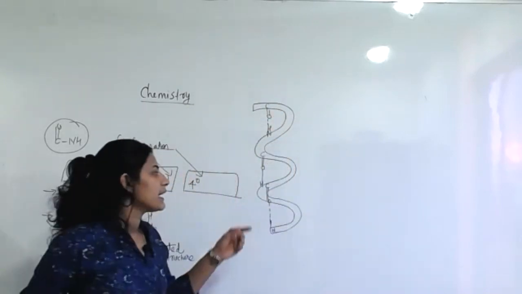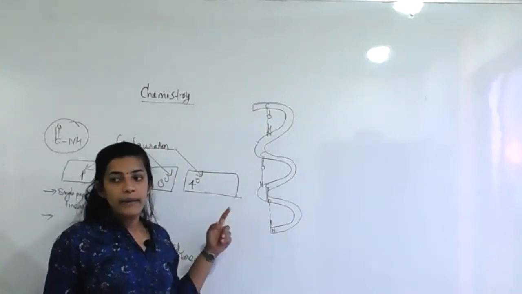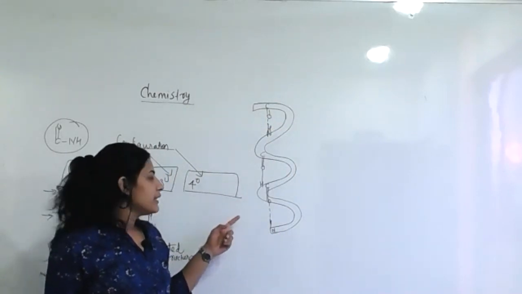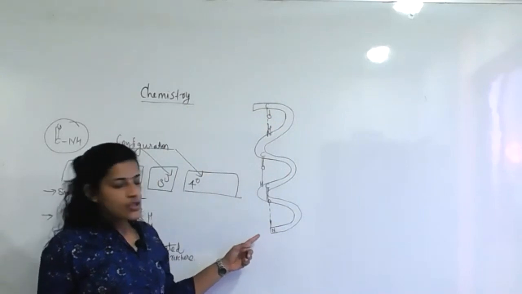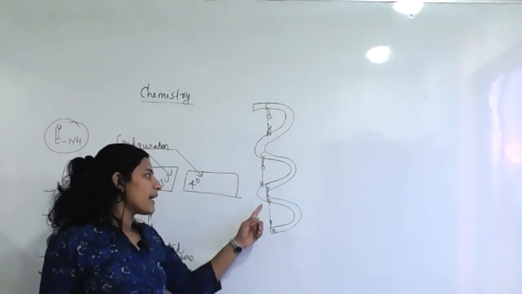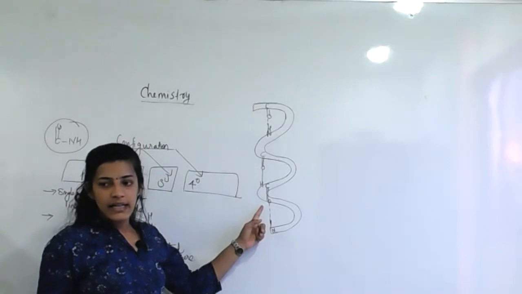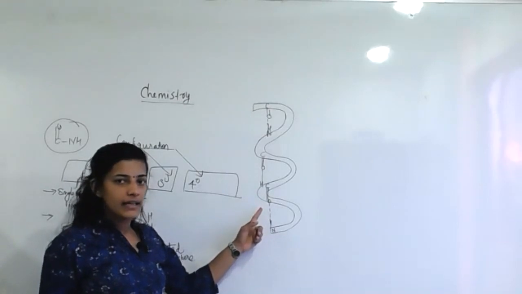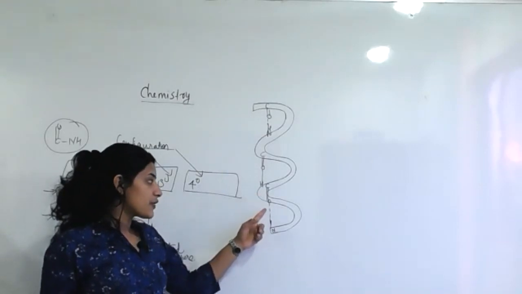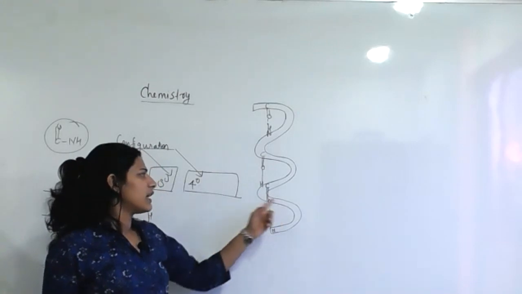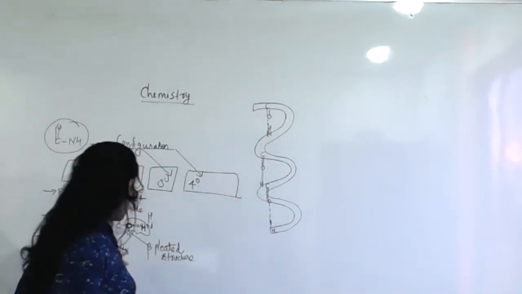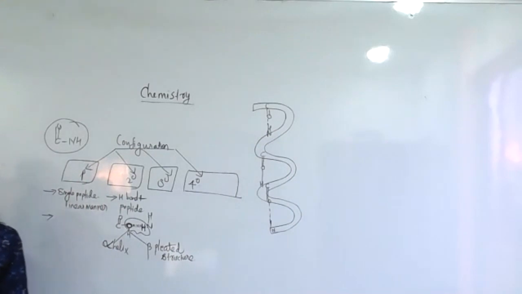Look, students, in the spiral structure, as I already mentioned, there is hydrogen bonding between the NH amine group and the C double bond O group of the carboxylic acid. Likewise, a spiral structure forms, and that is called the alpha helix structure. Very important.